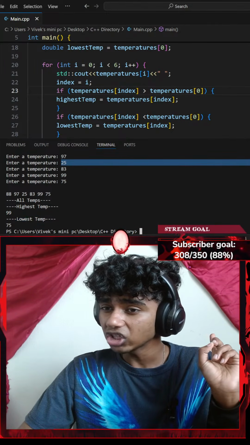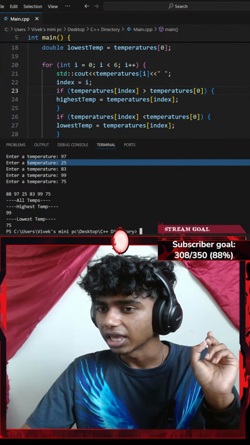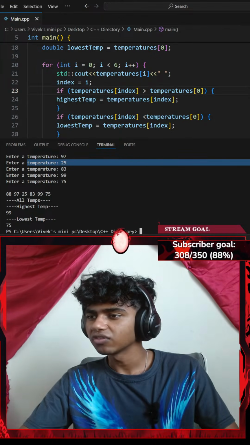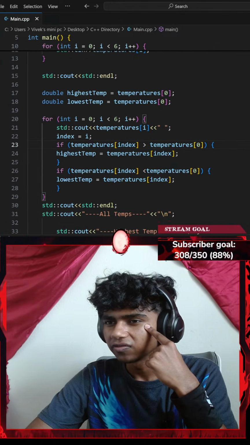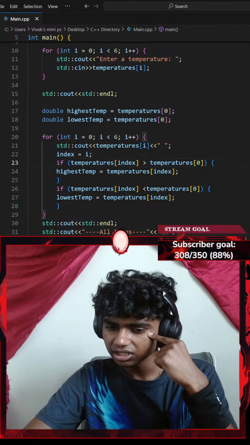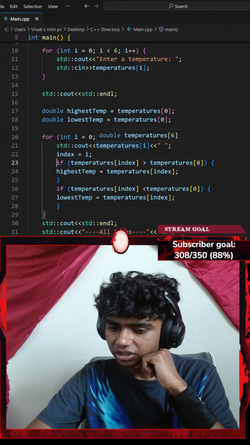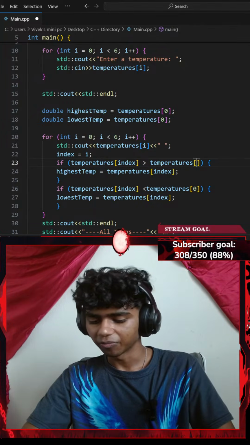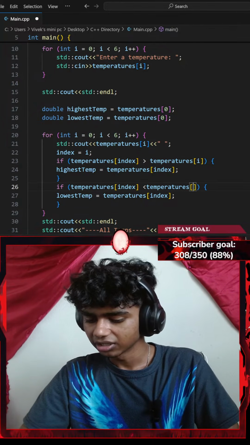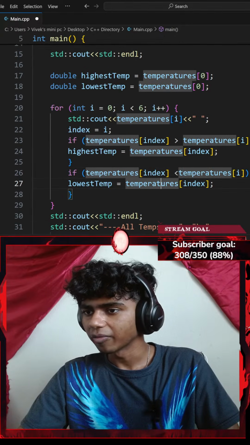Okay, the lowest temperature is 25. Okay, wait. I think the reason it shows 75, let's see why does it show 75. It is 6. Put I in place of 0 of temperatures at index of 0. Okay, that's where I messed up. I should have changed this to I. Guys, I should pay more attention to my code.